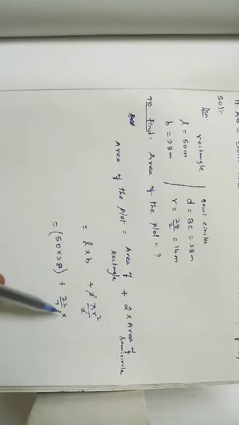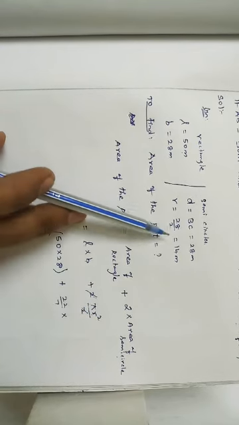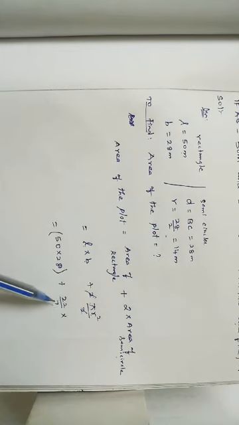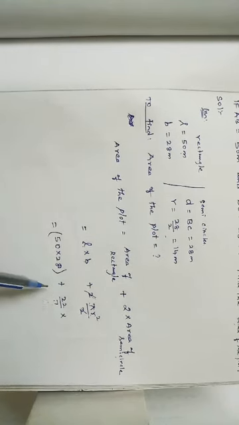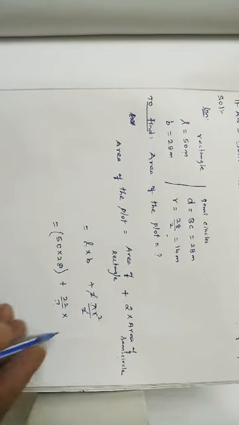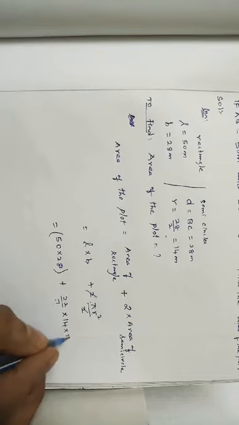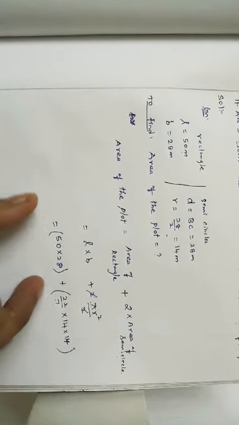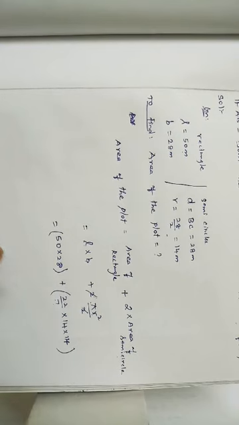14 meter. Why have I taken pi is equal to 22 by 7? Because r is already in the form of a multiple of 7. That's why I have chosen pi is equal to 22 by 7. Otherwise, what value would we substitute? Pi is equal to 3.14. So now r is equal to 14 meters. So 14 into 14, because r square is 14 into 14. See, we separate the two terms by using brackets. Just multiply 50 into 28. How much?